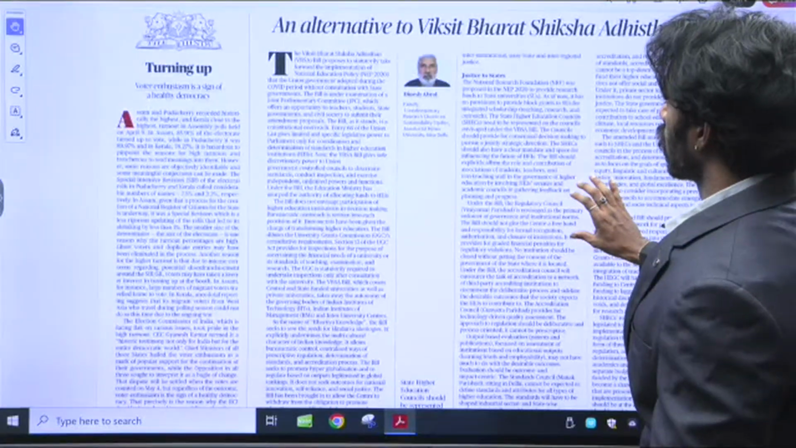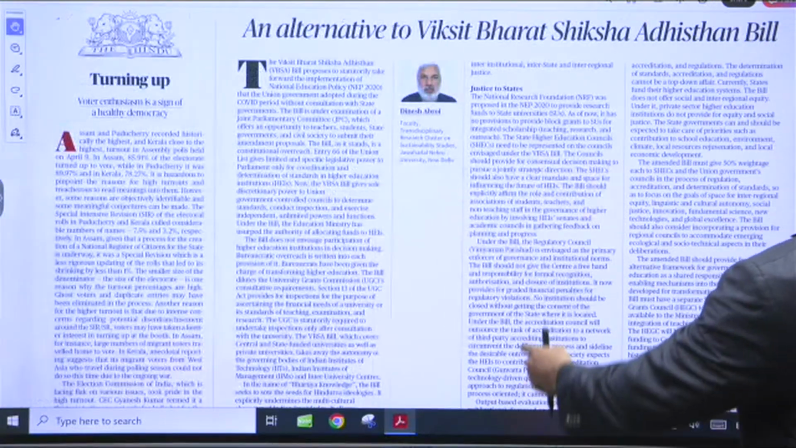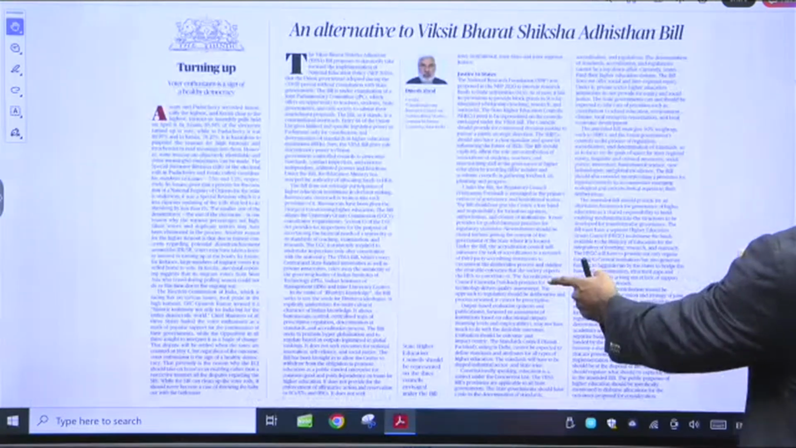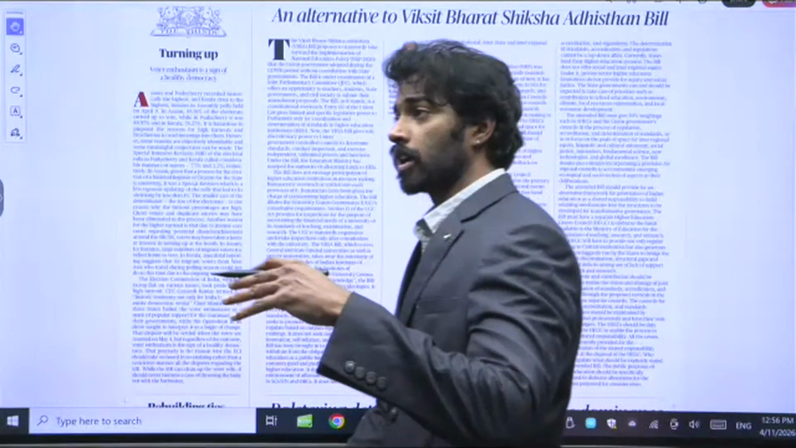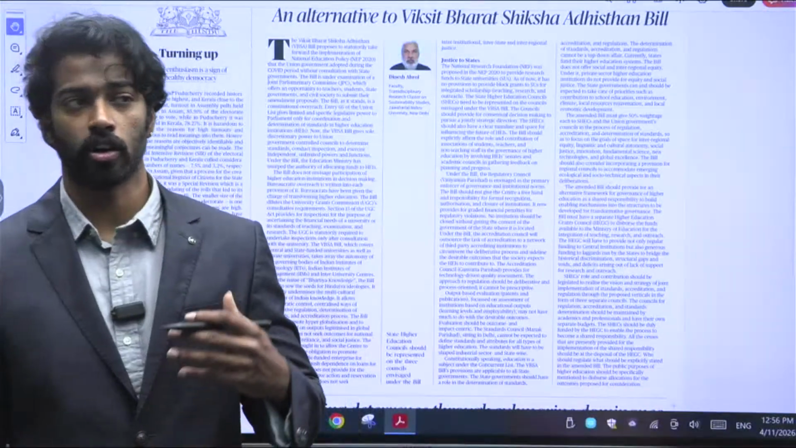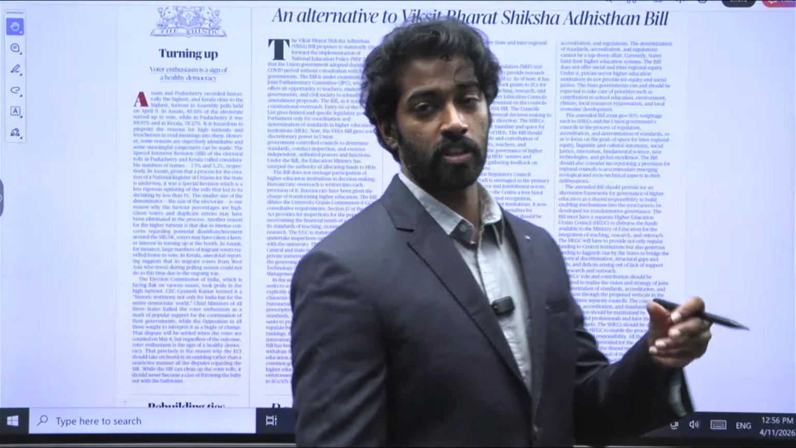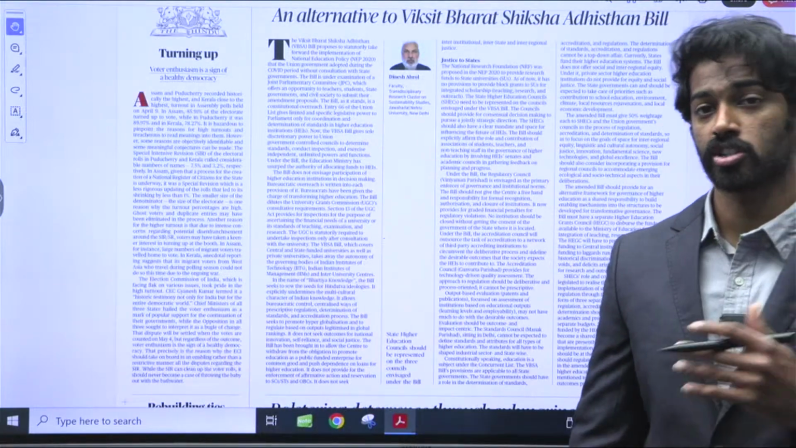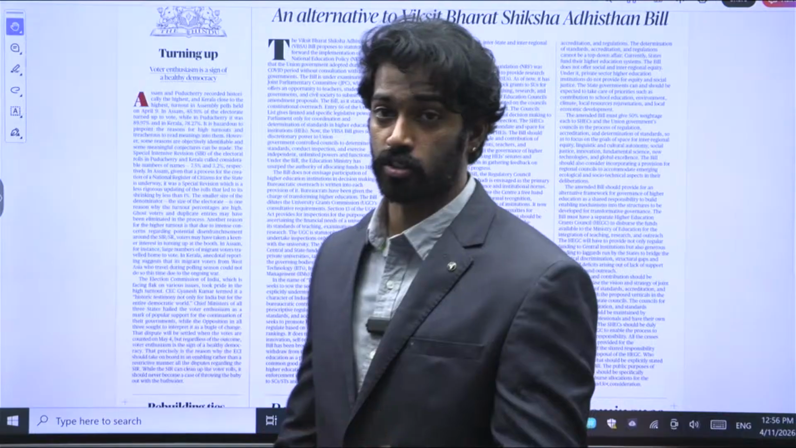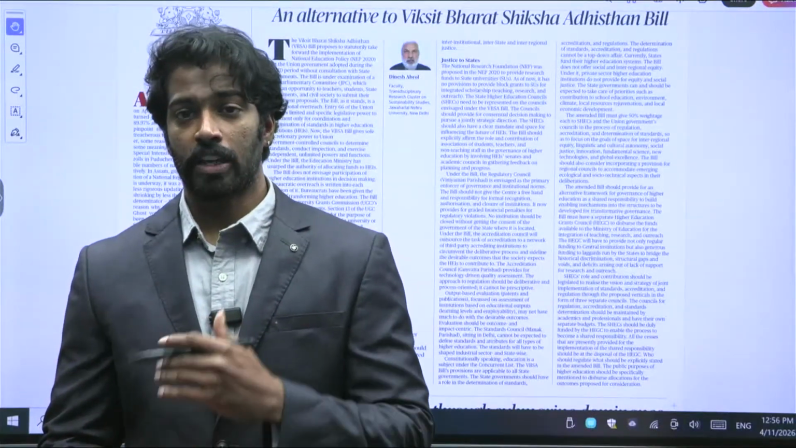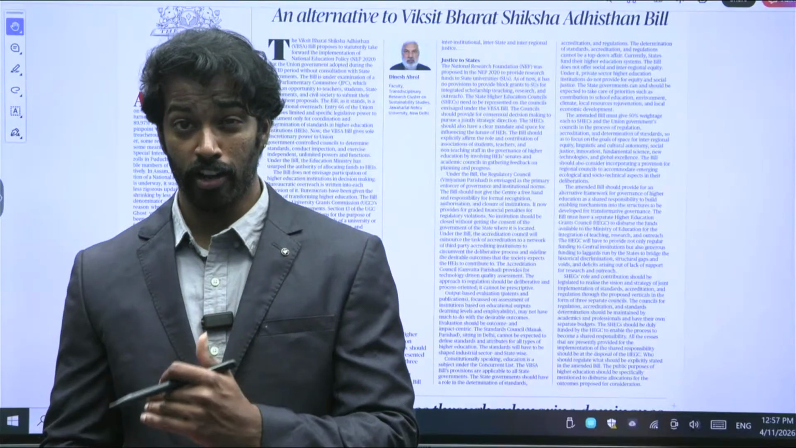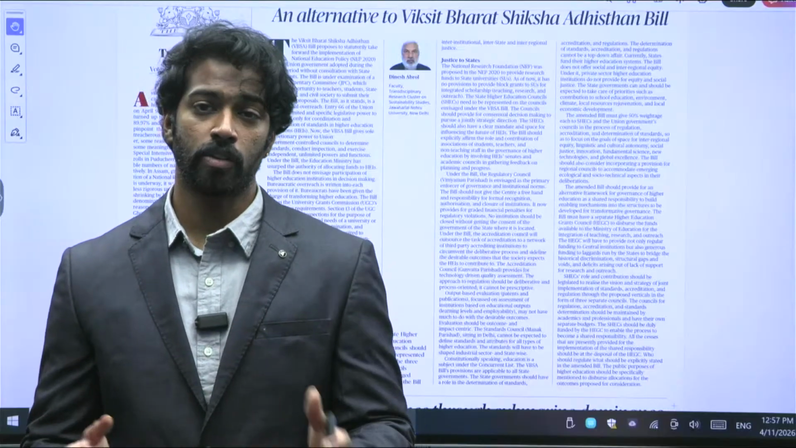Firstly, an alternative to the Viksit Bharat Shiksha Adhisthana bill, right? The basic idea of the bill is that it's trying to implement the features that are present in NEP 2020, or the National Education Policy 2020, for higher educational institutions, meaning it is trying to implement all of the aspects of NEP 2020 in higher educational institutions.